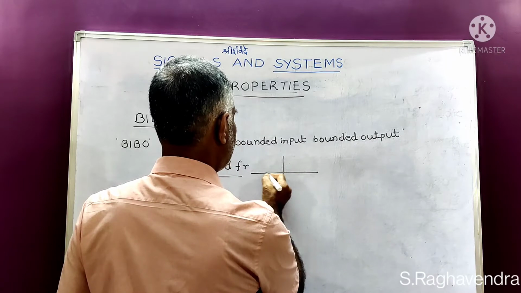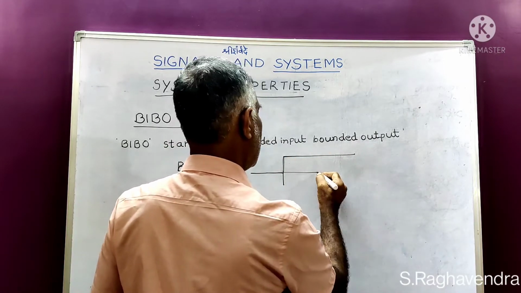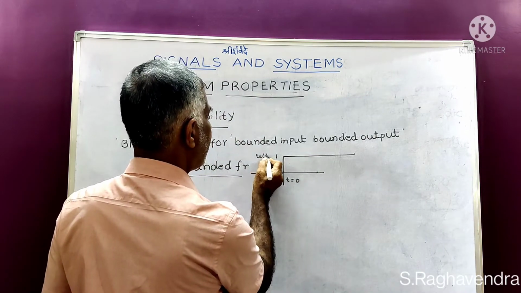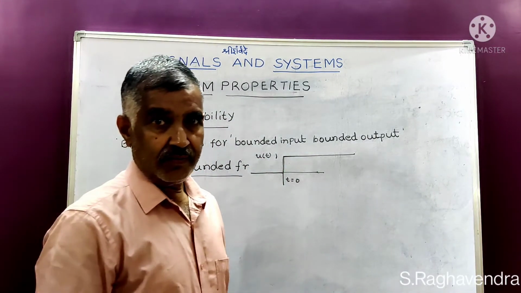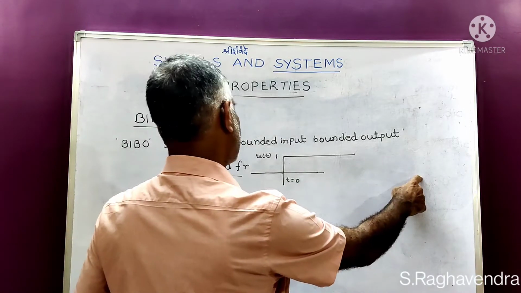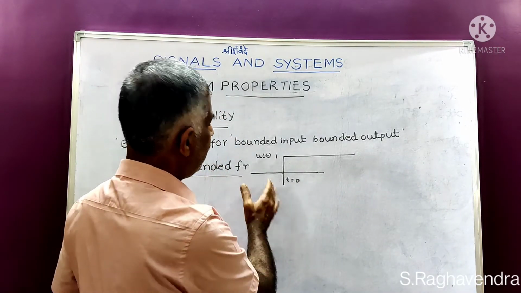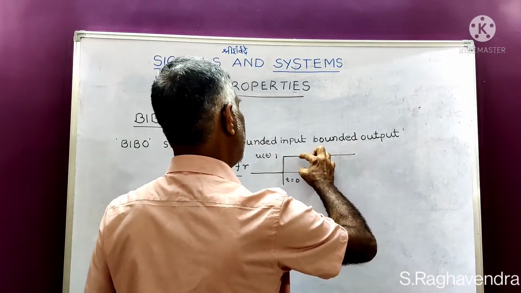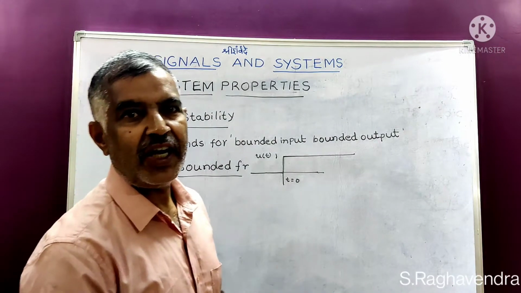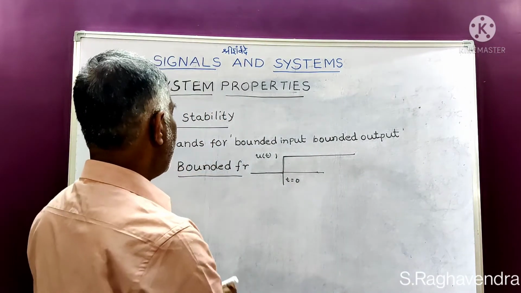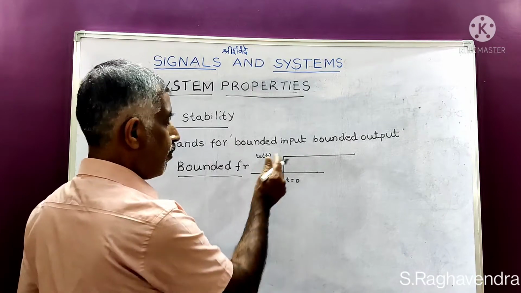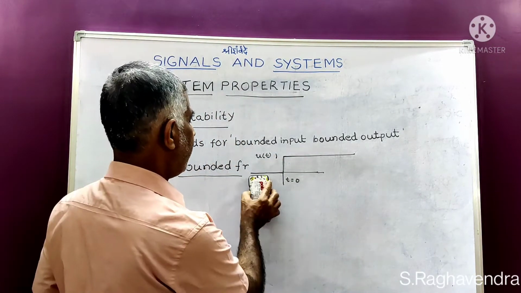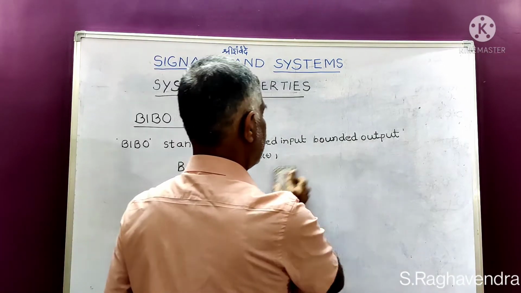Take the step function. A unit step function is a bounded function, because between minus infinity and 0, its value is 0, which is finite. From 0 to infinity, its value is 1, which is also a finite value. Hence, a unit step function is a bounded function.